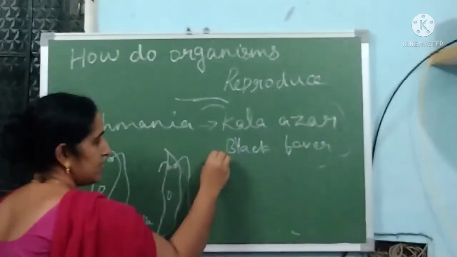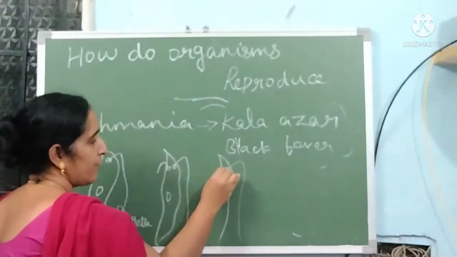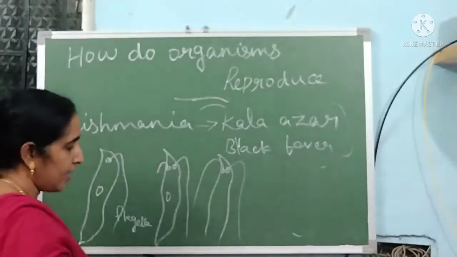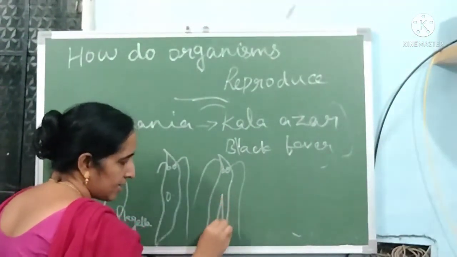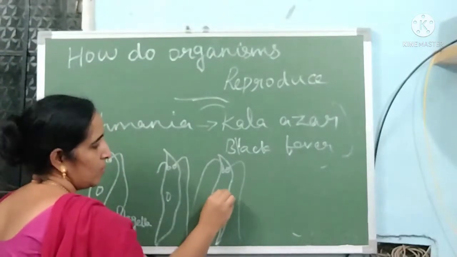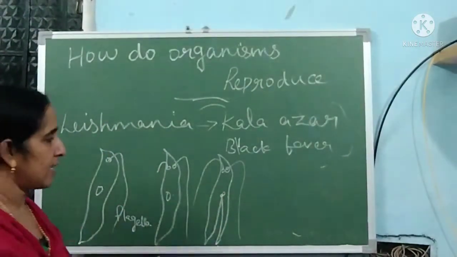Then the next step: here is also a flagella, and here another flagella forms. It is cut by this method, a transversal cutting.